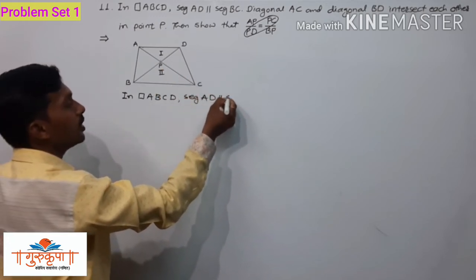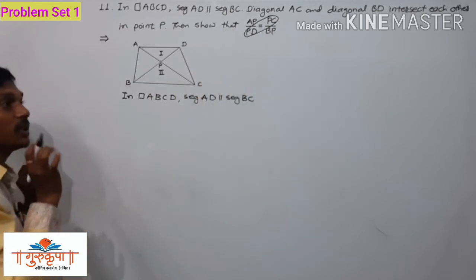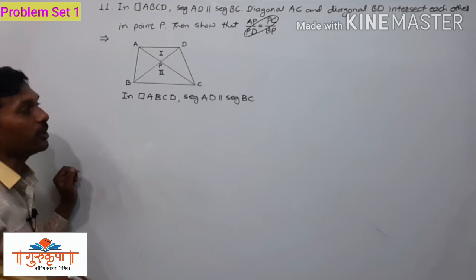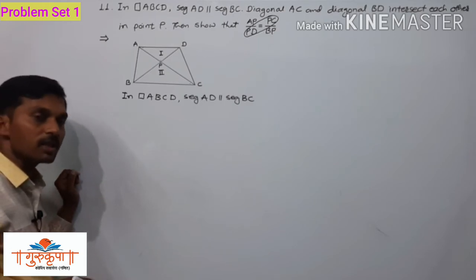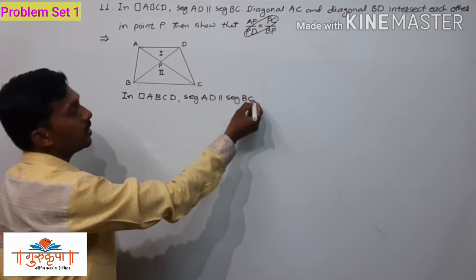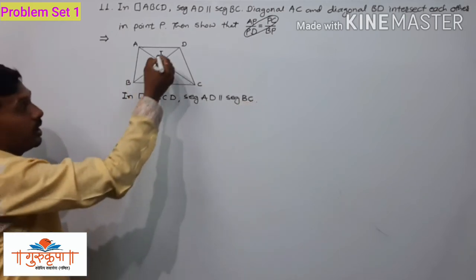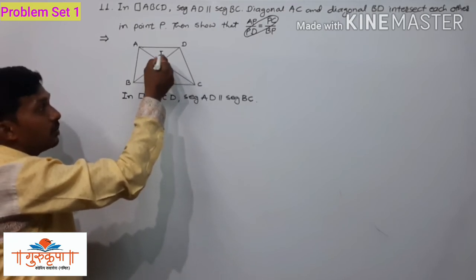That is given information. It is also given that the diagonals intersect each other at point P, but that is not necessary information to write here. If you want to write it, you can, but it is not necessary. And now we have to prove that these two triangles are similar to each other.